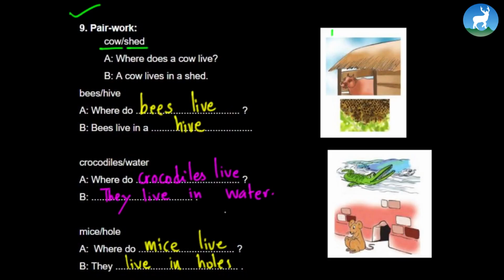Anyway, we're talking about plurals once again, so let's revise what we have studied on pair work. Where does a cow live? A cow lives in a cow shed. Where do bees live? They live in a hive. Where do crocodiles live? They live in water, or I can say they live in a river. Where do mice live? They live in holes.